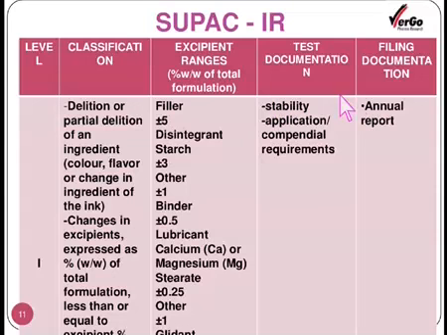Then the test documentation for such kind of changes, the stability, application and compendial requirements, and all these things can be submitted as a part of the annual report.